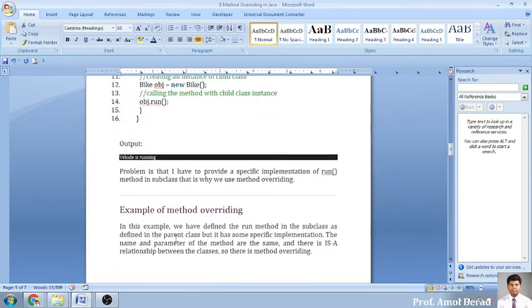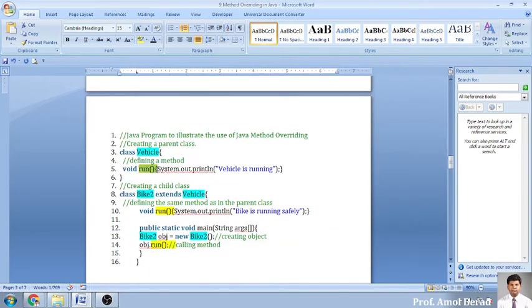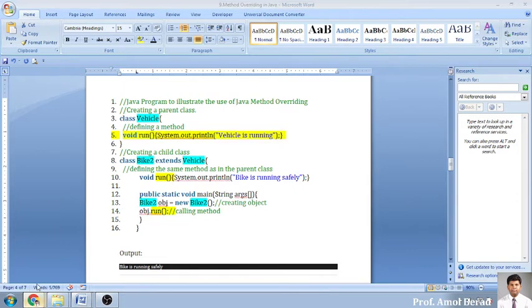Now, can anyone tell me, we have written this run in the super and also in the sub, but I want to call the super one now. I don't want to display this one, I want to use that one. So what should I add here? I want to run this function from my super class. मतलब, मुझे इसको चलाना है. So how to call this function now? If I use it like this, it will call this one, not the superclass run function. Can anyone tell me? Yes, I want the answer from your side.